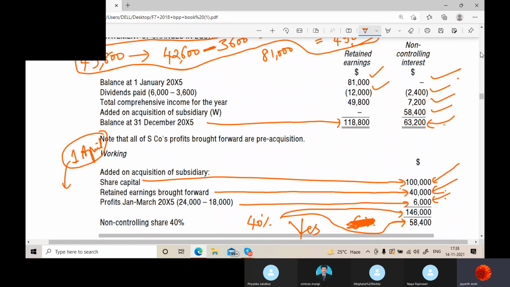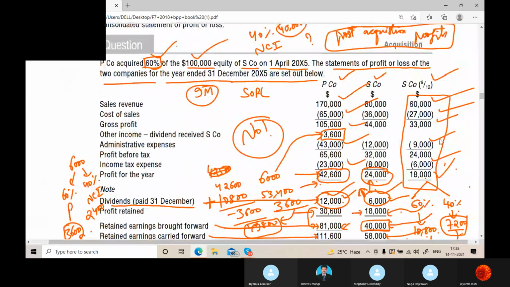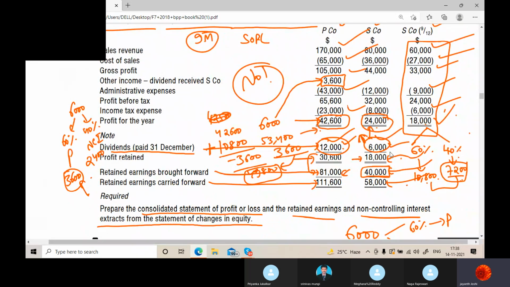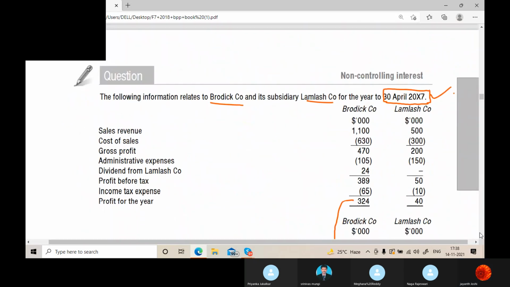Same as the previous question only. In that also they gave all these details to you, like dividends paid and profit retained. All these things they gave you in the previous question also. And you also have apportioned everything. So almost all similar kind of question.